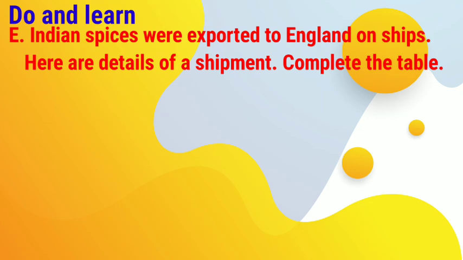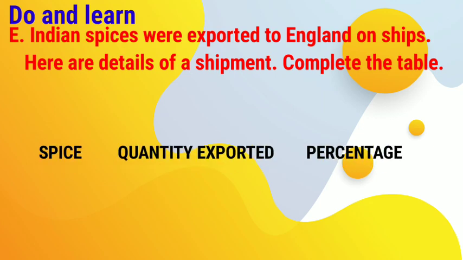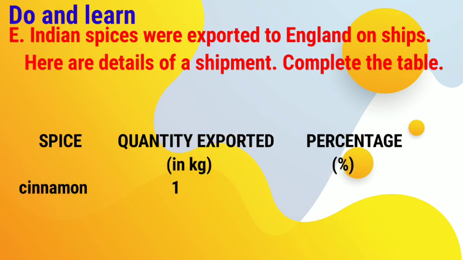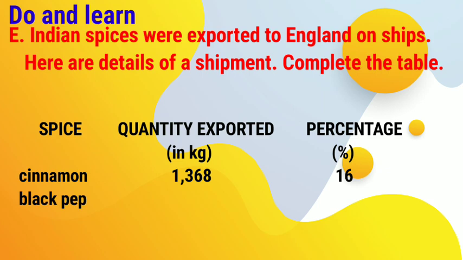Do and learn. E. Indian spices were exported to England on ships. Here are details of the shipment. Complete the table. Spice, quantity exported in kg, percentage. Cinnamon, 1368 kg, 16%.